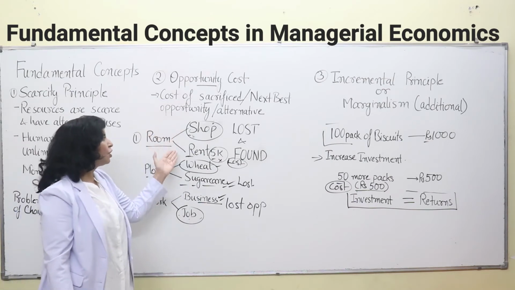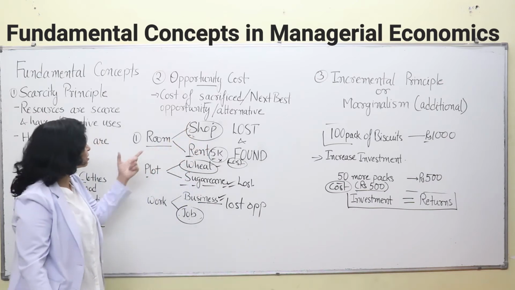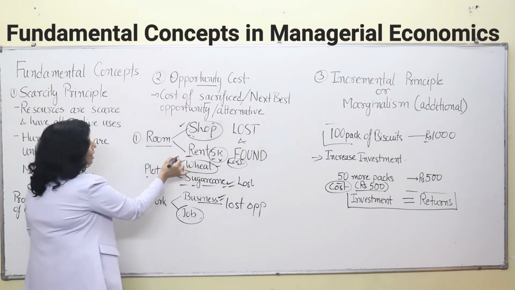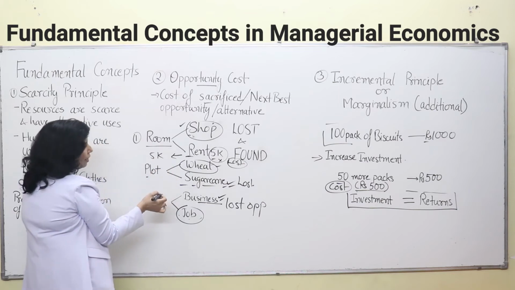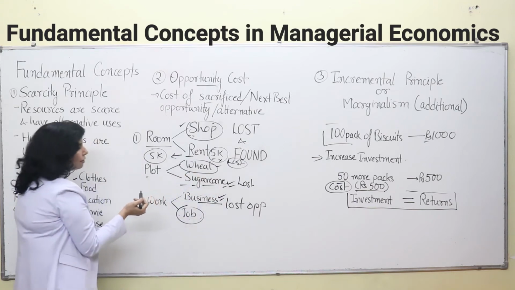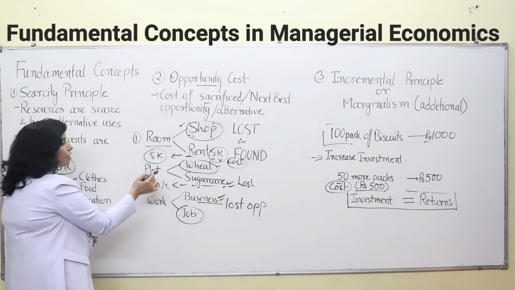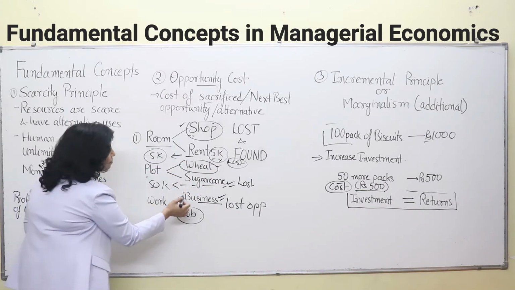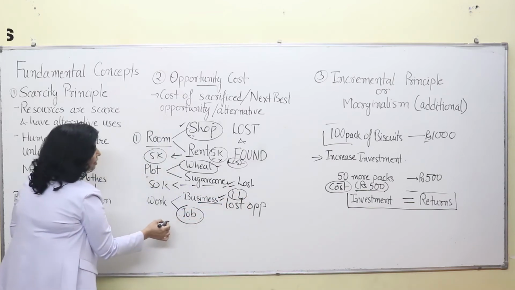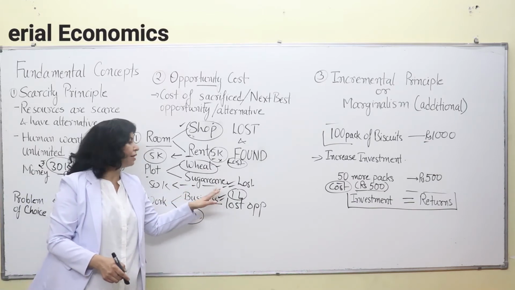Because if you are unaware of the cost, then how will you know the real worth of this room of yours? If you were not opening a shop, you would have rented out the room to someone and earned 5,000 rupees. This is the cost of opening a shop. Now if you have foregone sugarcane, then you would have earned something, maybe 50,000 rupees. That means growing wheat has cost you 50,000 rupees. And in business, you would have earned 1 lakh rupees per month, but now you are earning only 50,000 rupees or something like that. So the cost of doing a job is your lost opportunity, that means 1 lakh rupees, right?